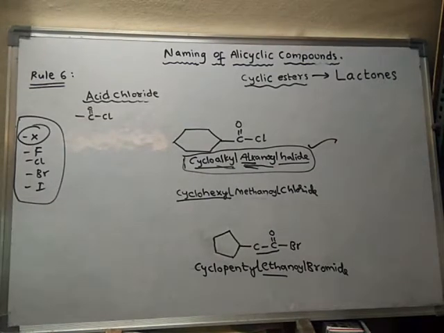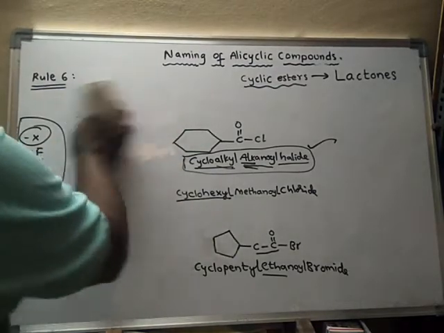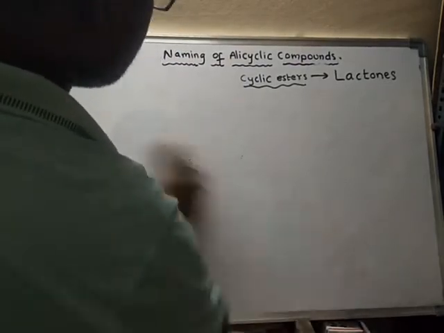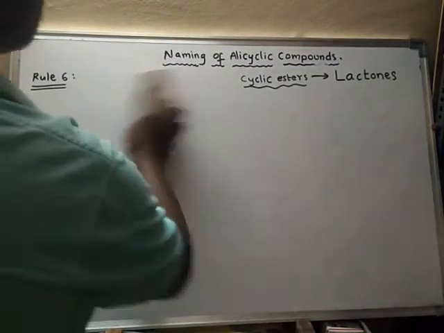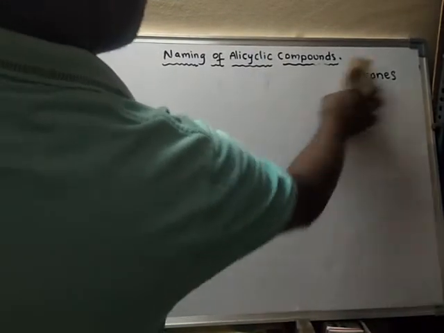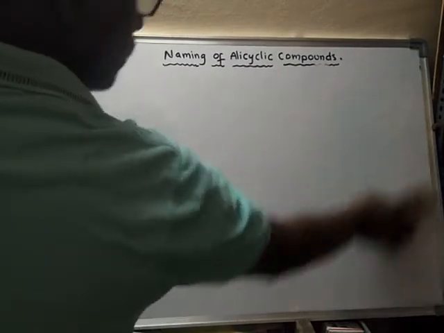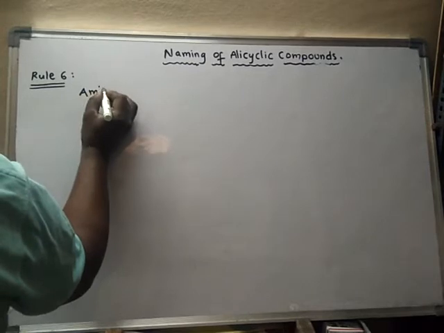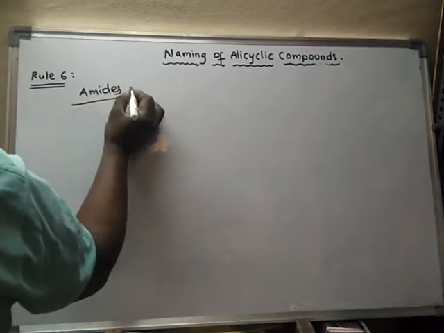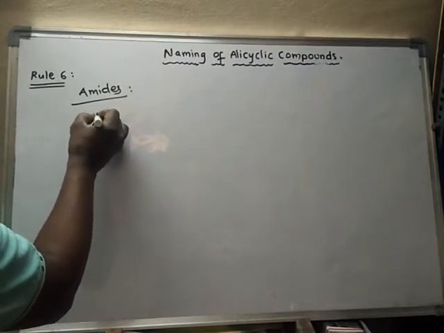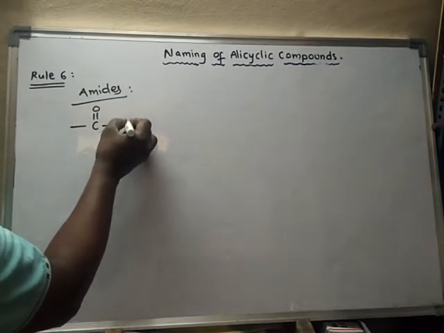Okay, right. Now we learn about the amides. What is the functional group? Amide has a functional group like this: CONH2.